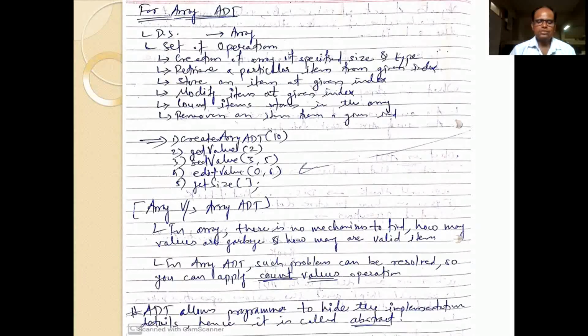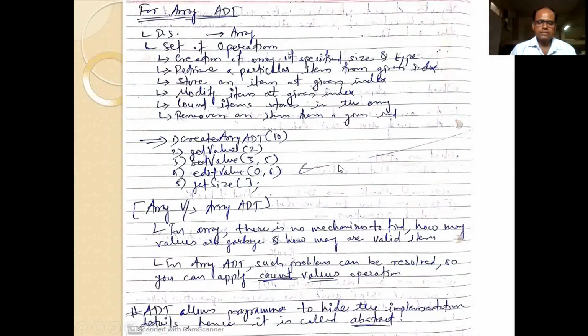So these are the set of operations related to an array, that is, create array ADT, get value, set value, edit value, get size. These are the various operations we are going to perform on the array ADT.